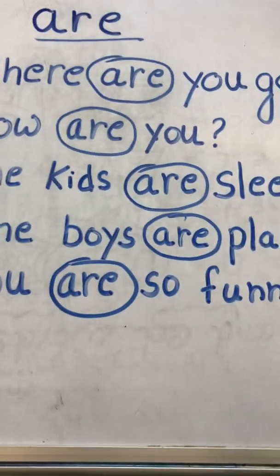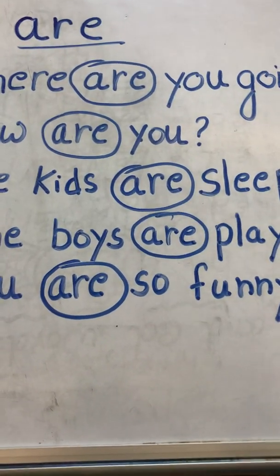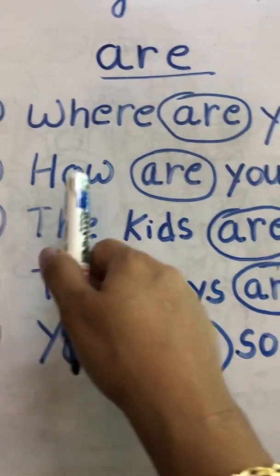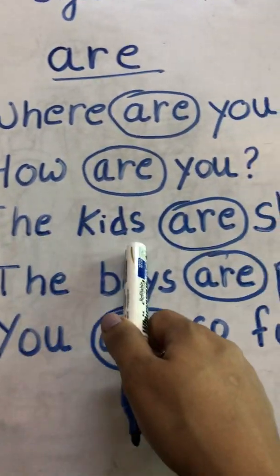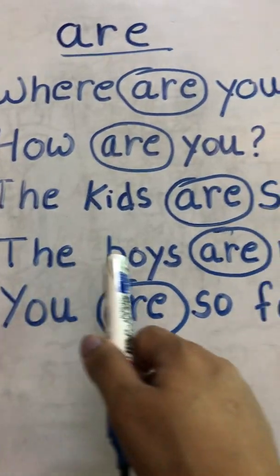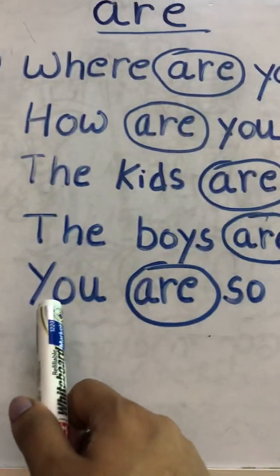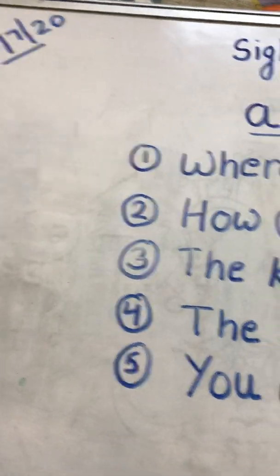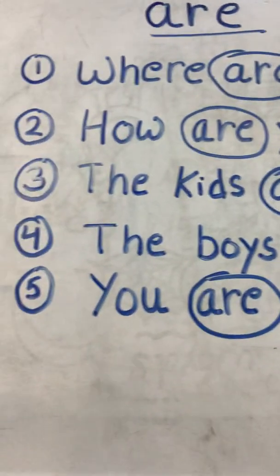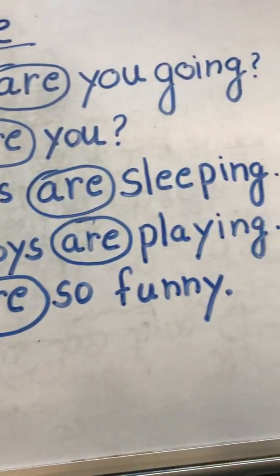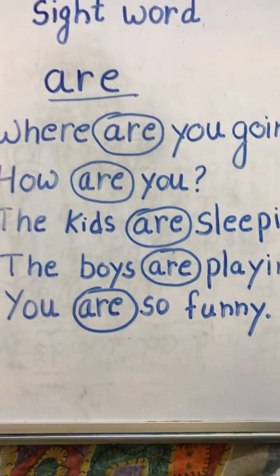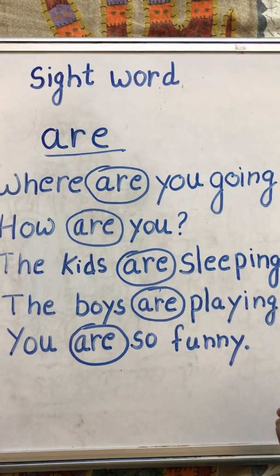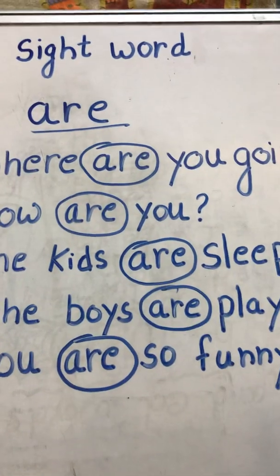So kids, you have to circle the sight word are, but do read the sentence. Try to read the sentence like: Where are you going? How are you? The kids are sleeping. The boys are playing. You are so funny. Okay, so kids, put the date on the top. Put the heading on the top and write these 5 sentences in your notebook. Circle the sight word, very easy work, and share your work with me.